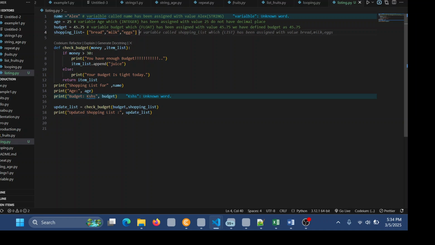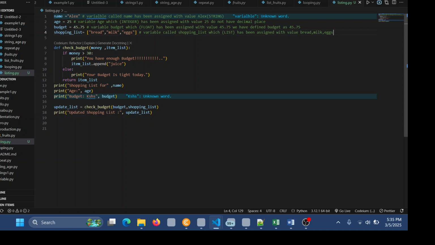Remember we said that any list should always be under square brackets. Those square brackets are used to denote that it is a list. After every element or item, we separate them with double quotes, then a comma. The comma is the one that is used to separate them.